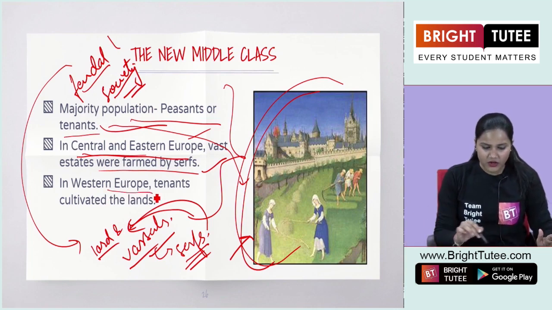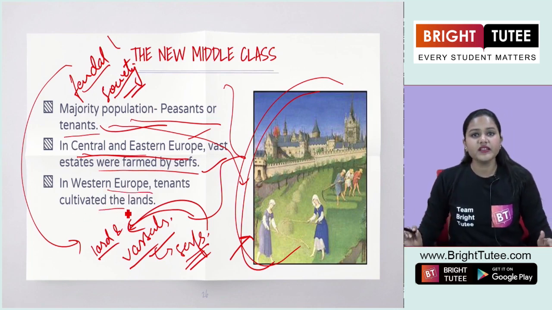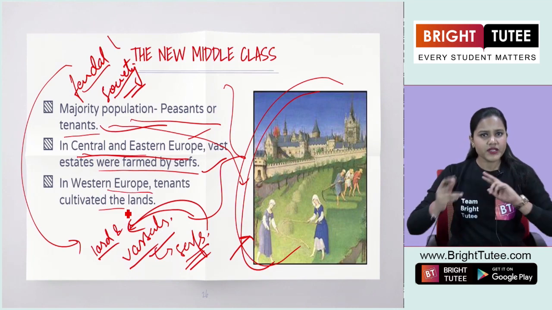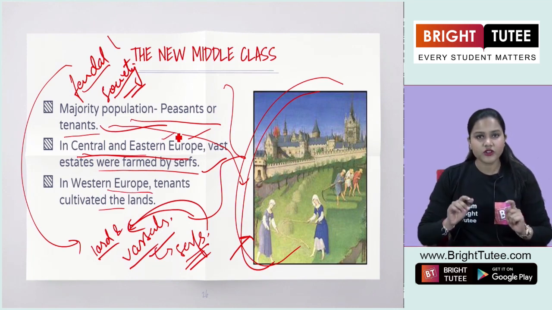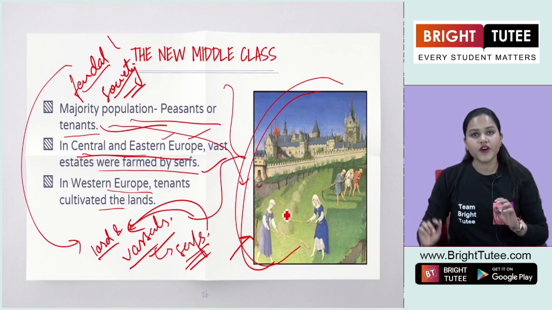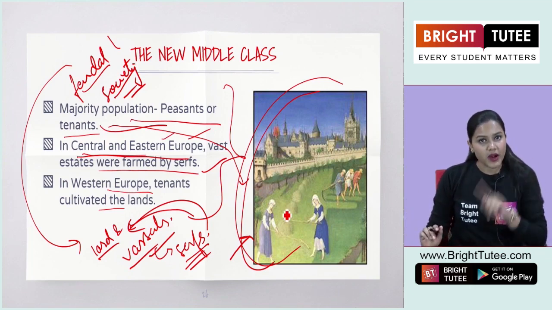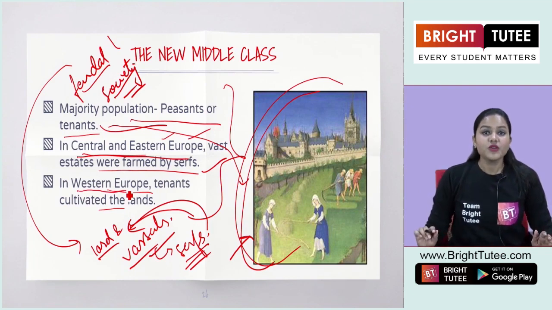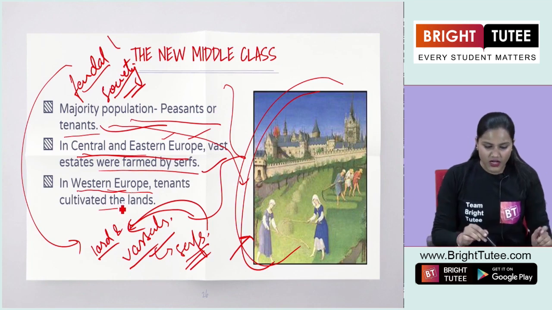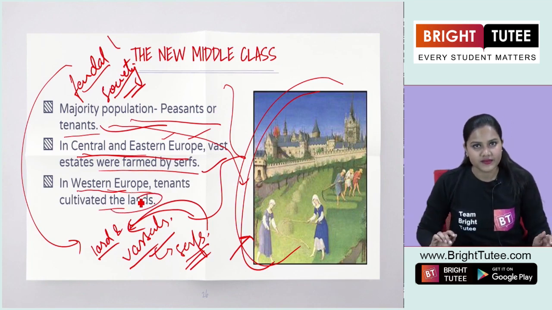In Western Europe, tenants cultivated the lands. So here we see the difference. In Central and Eastern Europe, the areas were farmed by serfs, but in Western Europe, the tenants were held responsible for cultivating the lands.